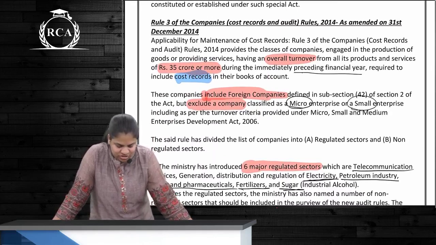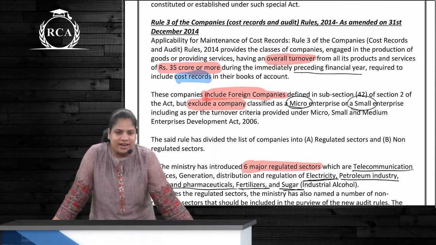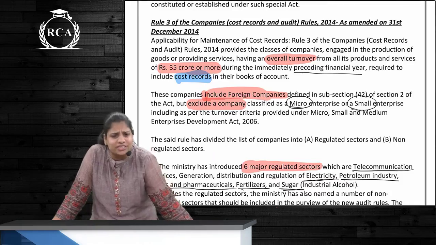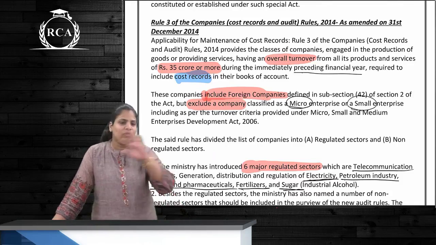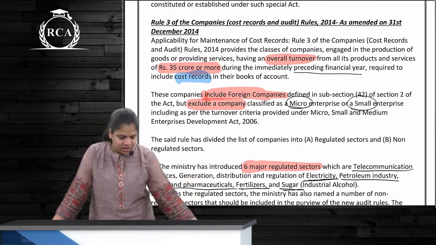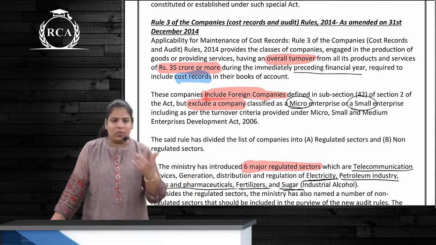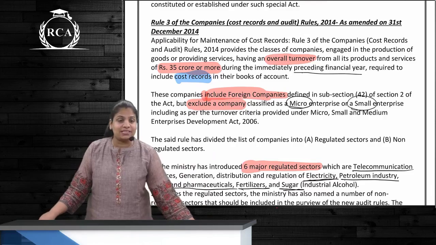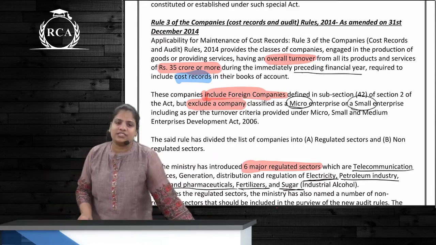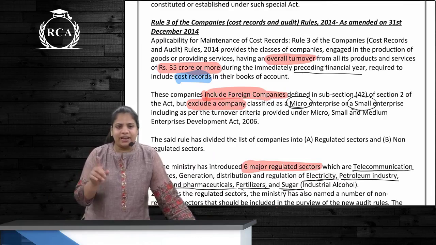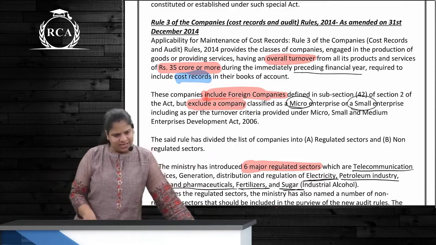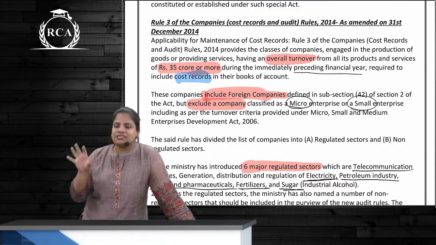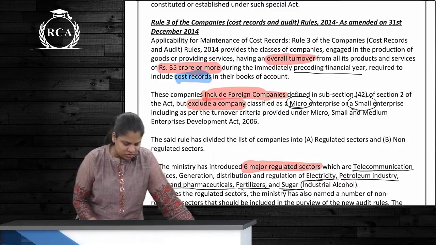Now coming back to something material over here, what CG has given an order is any company which is engaged in production of such goods and services whose overall turnover is how much? 35 crore or more in the preceding year. What should they do? Maintain cost records. Correct? Maintenance of cost records will be done in a particular format which is prescribed. Again, CRA1 is the prescribed format for maintenance of cost records.